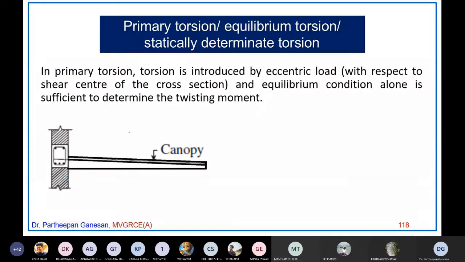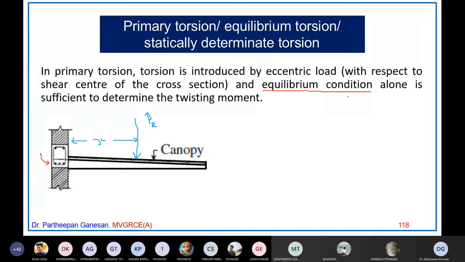So let us say this is my resultant load from the canopy or the sunshade. Let us say this is PR, the resultant load, which is acting at some distance x. So you can easily find out the twisting moment experienced by this particular beam. The twisting moment will be PR into x, but it will act in the opposite direction. This is the twisting moment, found using the sum of moments equal to 0. That is called the equilibrium condition.